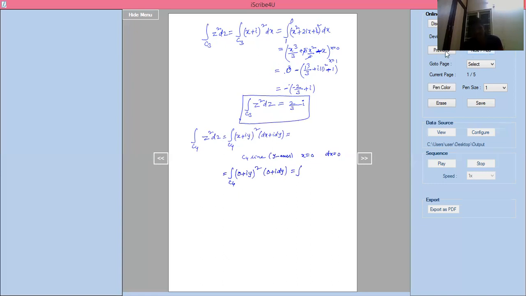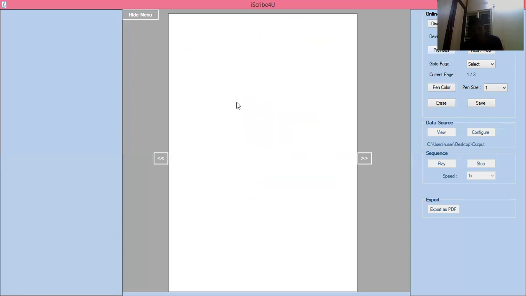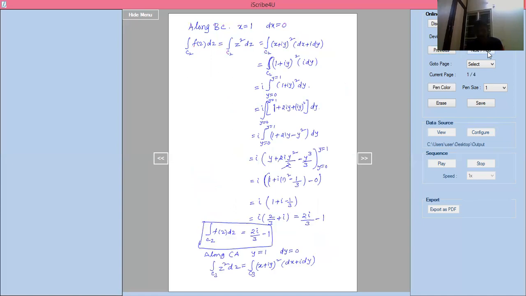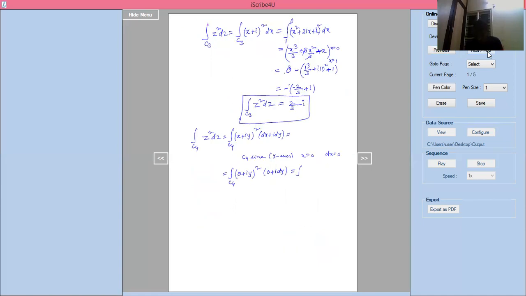Y limits move from which point to which point? Y limit should be 1 to 0. 0 plus iy whole square is nothing but i square y square into i dy. i square is minus 1.